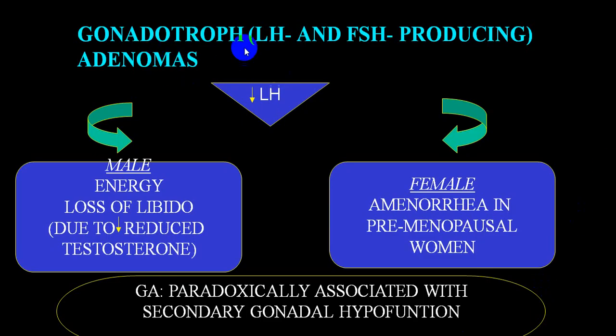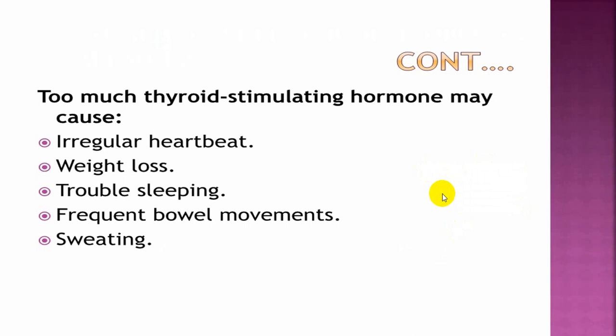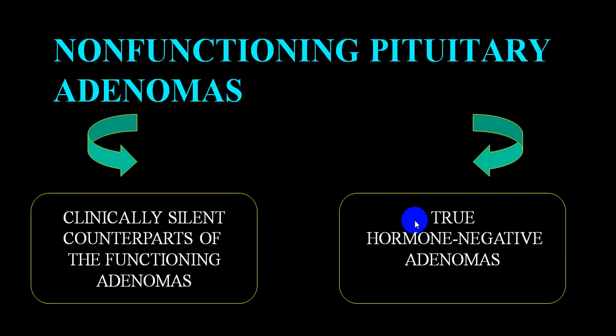If you have gonadotropic hormone oversecretion in a male, you will have a loss of libido due to decreased production of testosterone, while in a female, amenorrhea in a premenopausal woman, and paradoxically it is associated with secondary gonadal hypofunction, we call hypogonadism, in male as well as female. And when thyroid stimulating hormone is oversecreted, you get irregular heartbeat because of thyrotoxicosis, weight loss, insomnia, increased frequency of stools, that is we call diarrhea, sweating, etc.